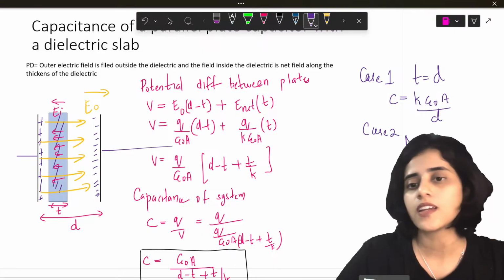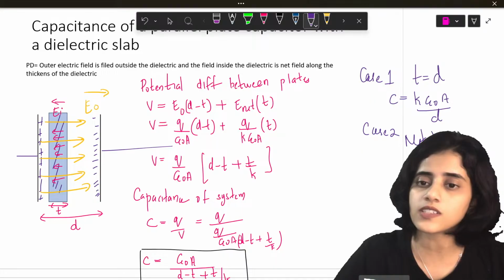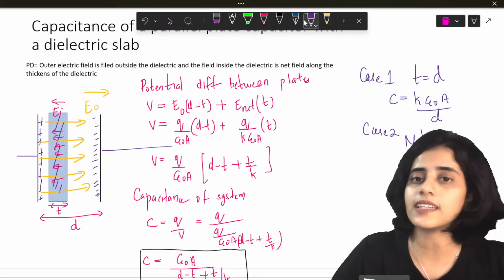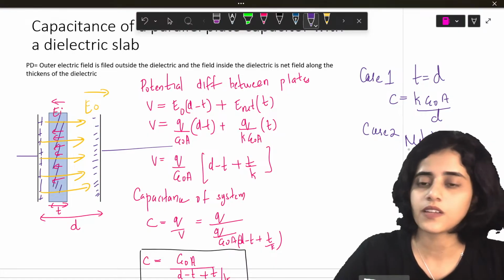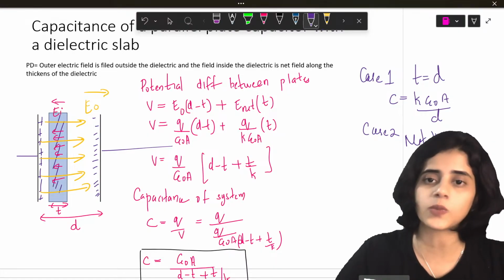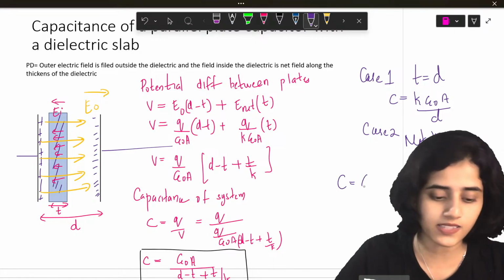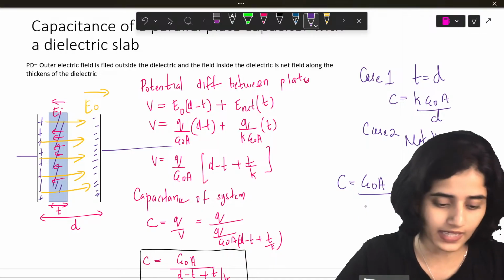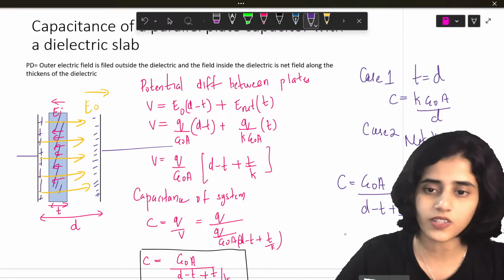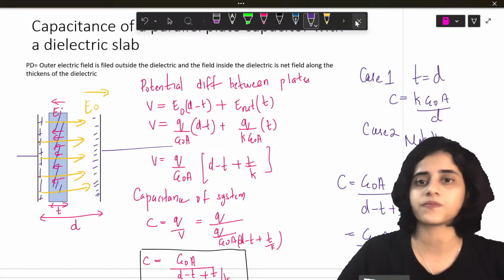Case 2 will be when the dielectric is metallic. When the dielectric is metallic, the constant K is approximately equal to infinity. So then what will you get? You will get C is equal to epsilon naught A by (D minus T plus T by infinity), which is epsilon naught A divided by D minus T.